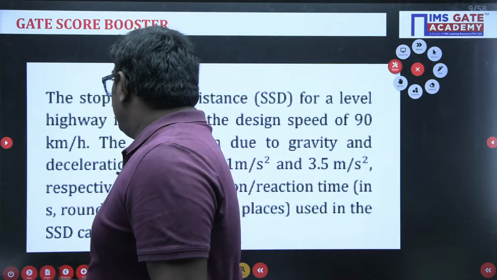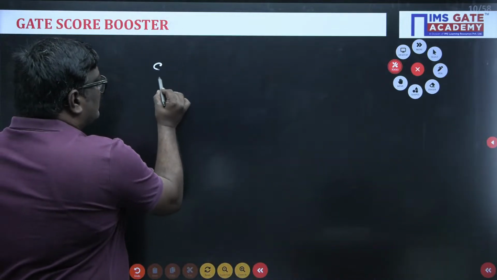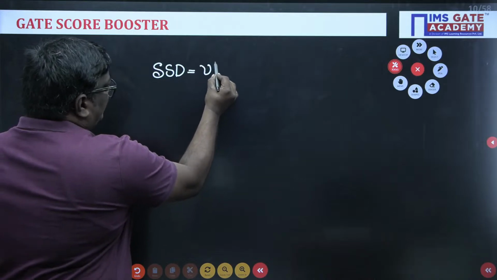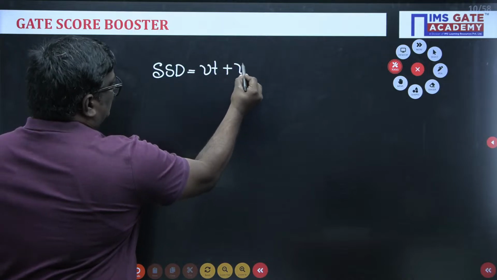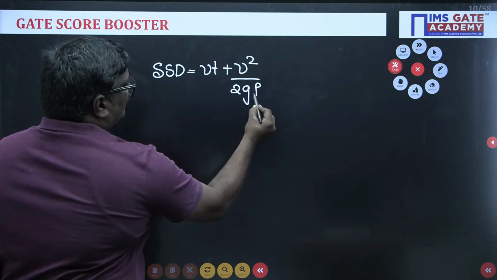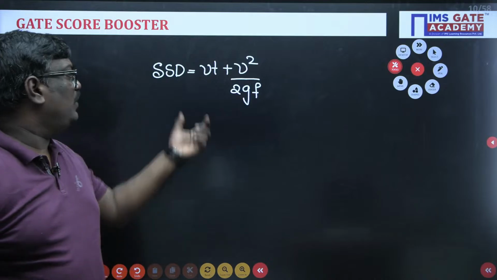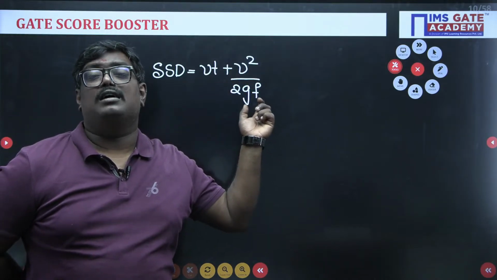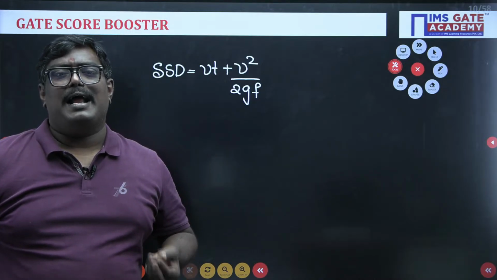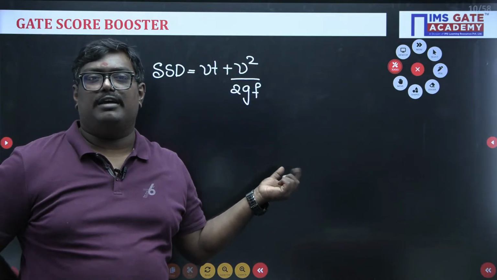Okay, here we know already SSD is equal to Vt plus V square upon 2gf. Why I have written this: you can ask me the formula is Vt plus V square by 2gf into efficiency plus or minus n. Here efficiency is not provided and also gradient is not provided. So I take Vt plus V square by 2gf.